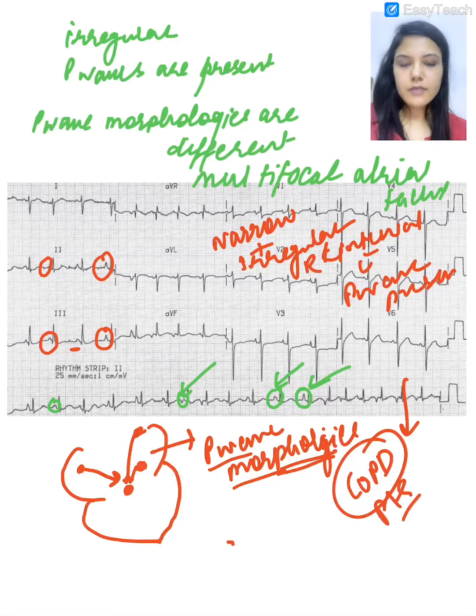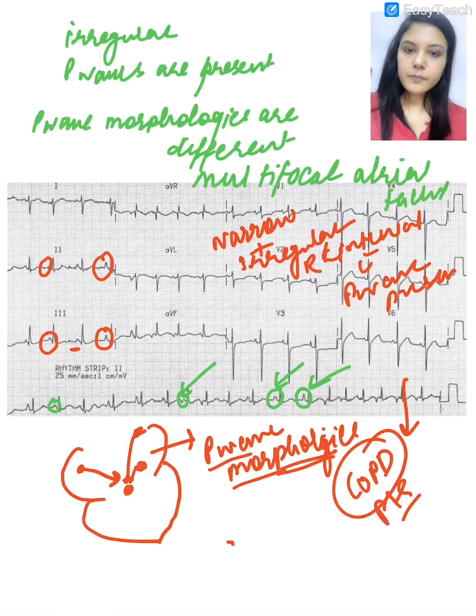So if you are given a history in the question that the patient is a smoker, history of chronic bronchitis is present, and the ECG is showing this, then you should definitely suspect multifocal atrial tachycardia, and you should compare the shape of the P waves from each other.